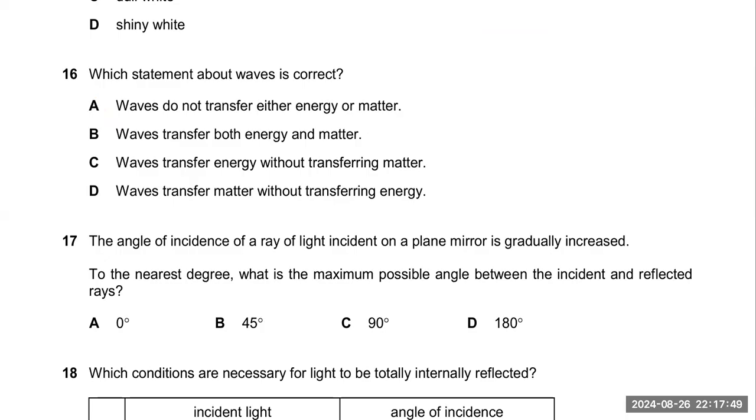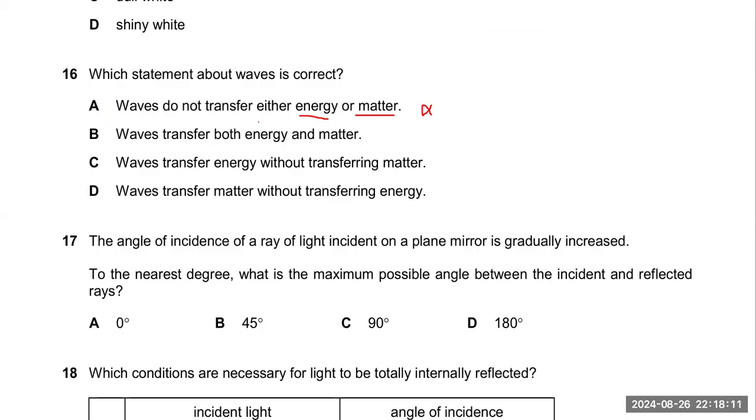First option is: waves do not transfer either energy or matter. No, it is incorrect. It means this option is saying that both energy and matter are not transferring during wave traveling. Second option is: waves transfer both energy and matter.